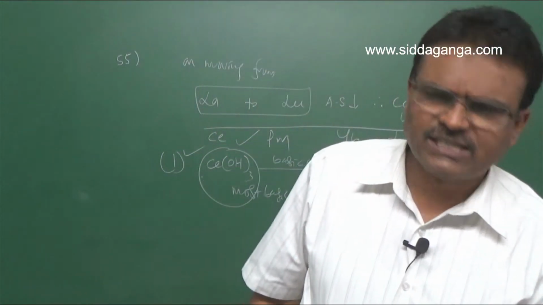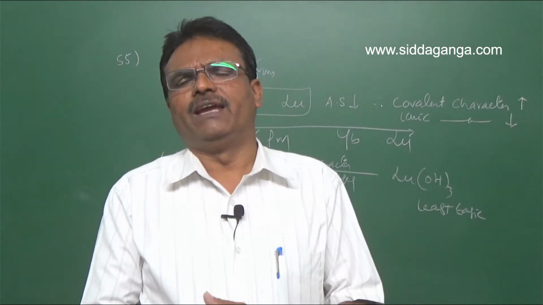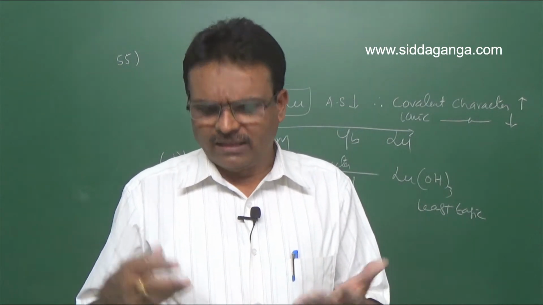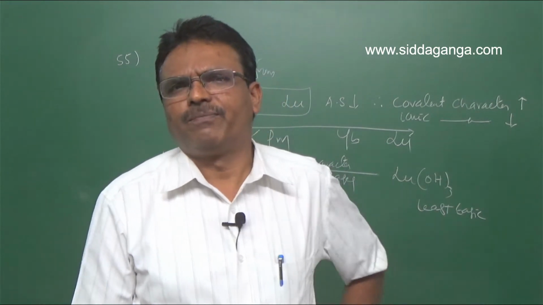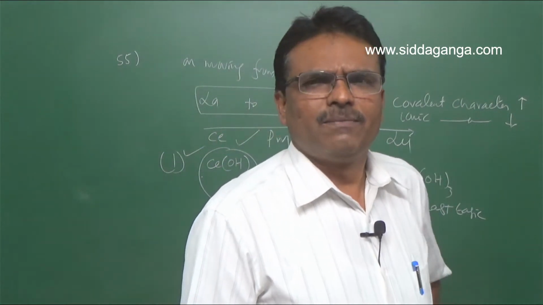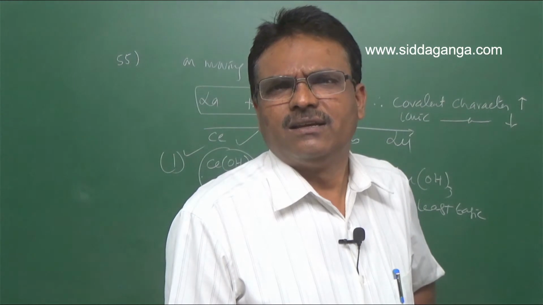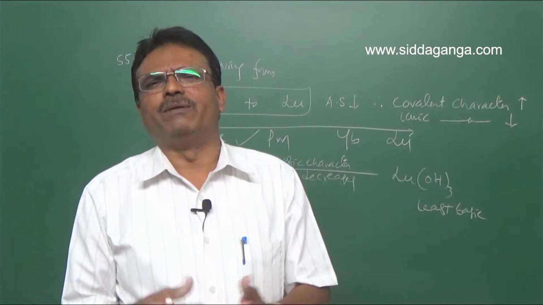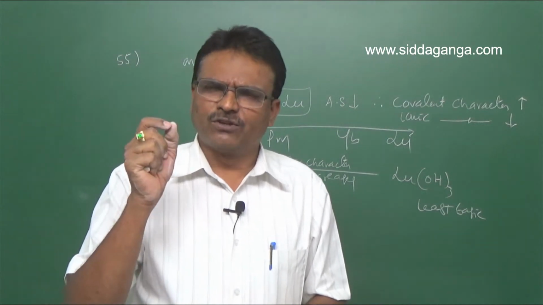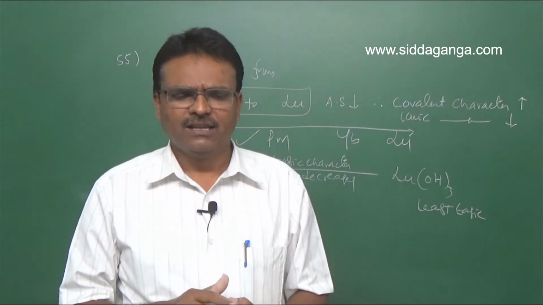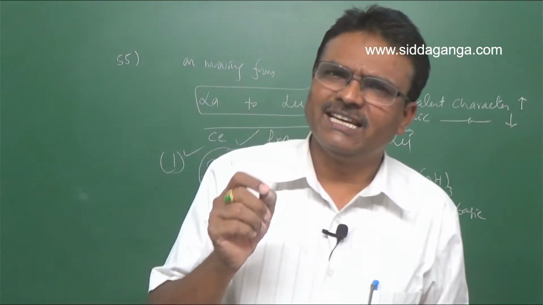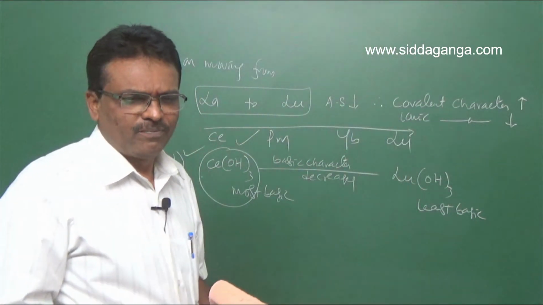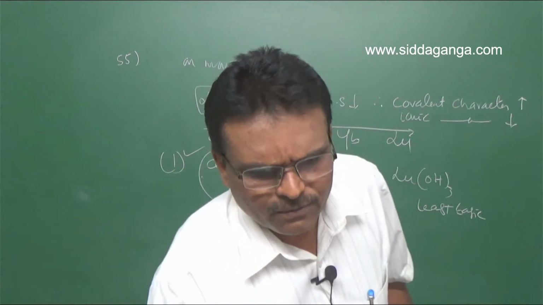This is also one of the consequences of lanthanoid contraction. Since the atomic size decreases, covalent character increases. As covalent character increases, basic character decreases. Therefore cerium hydroxide is most basic, lutetium hydroxide is least basic. Clear? Next, question number 56.